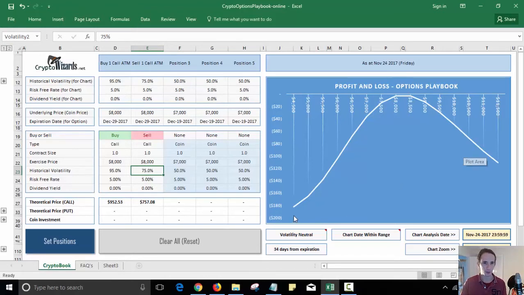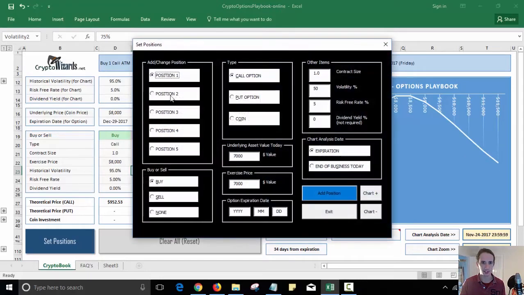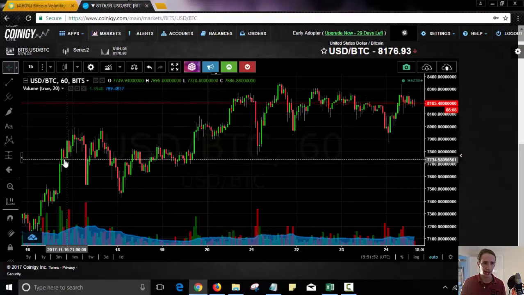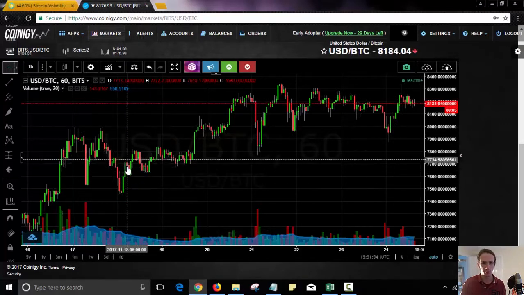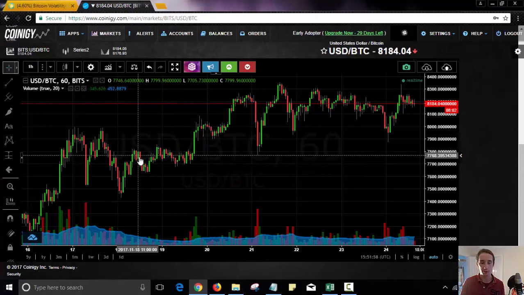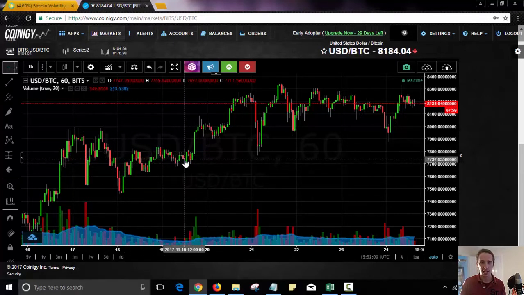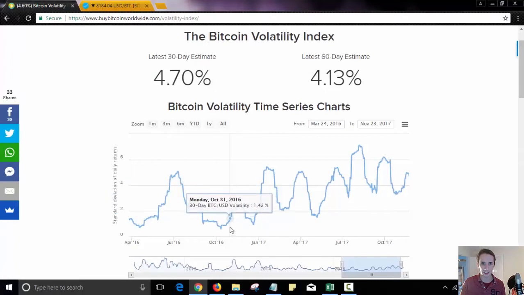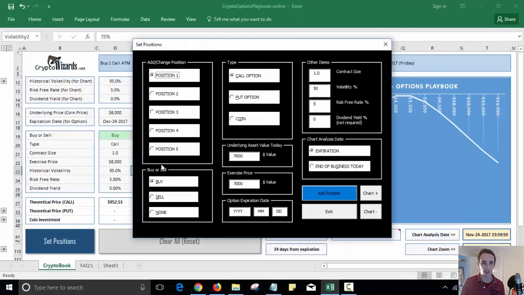However, let's swap this around now. Let's put in position one where I'm going to buy a call option. So I look at the Bitcoin chart and I've worked out the big move is over. We're probably in a consolidation period now. We've been in a consolidation period and the volatility is really low. So I'm looking at the volatility index, it's really low. So what I want to do is buy a call option, same prices again for argument's sake.